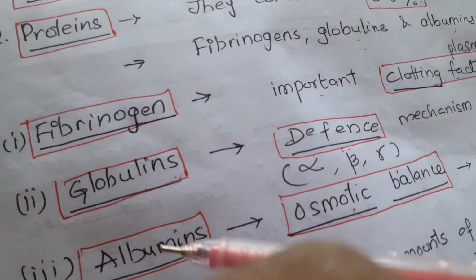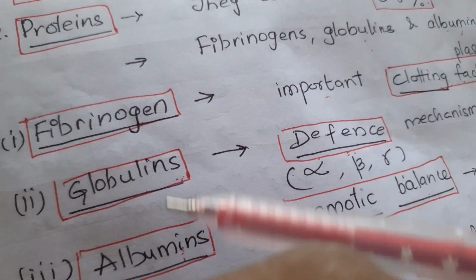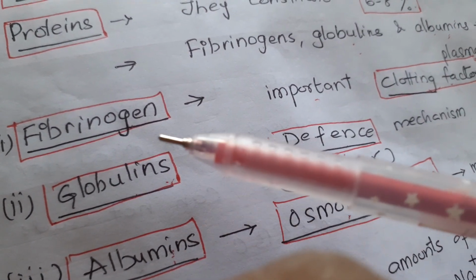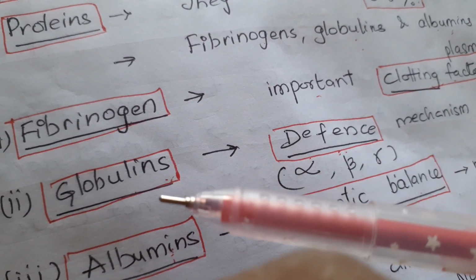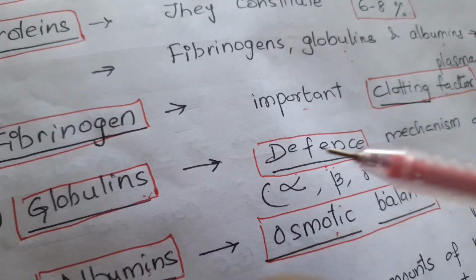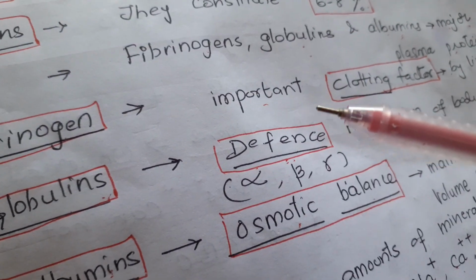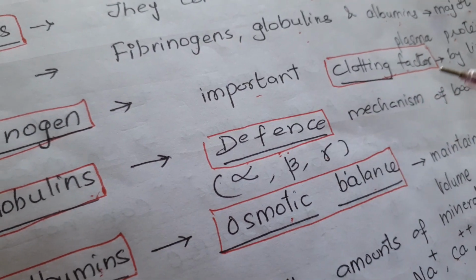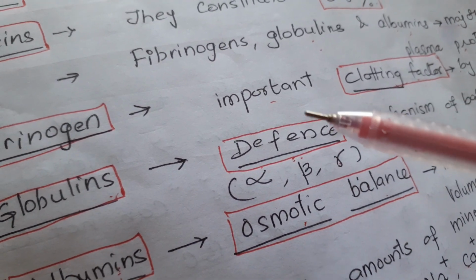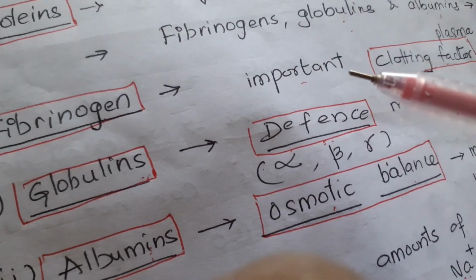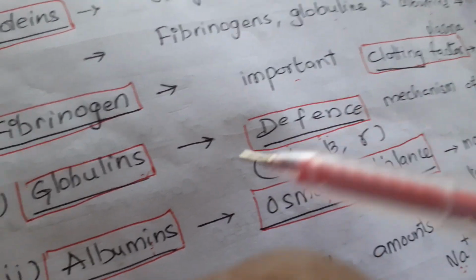This is very, very important for NEET. Once a question came in 2018, okay. Fibrinogen is the important clotting factor which helps in blood clotting. It is secreted from the liver, which is not given in NCERT, but it is produced in the liver.